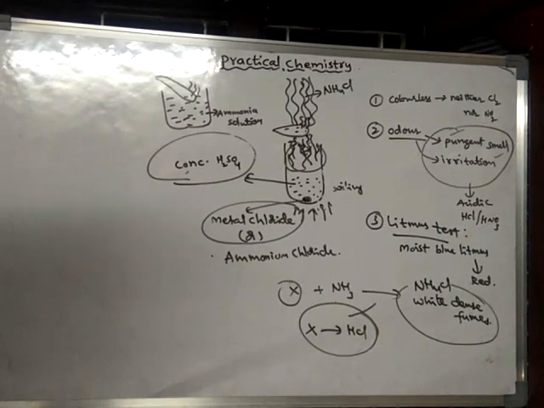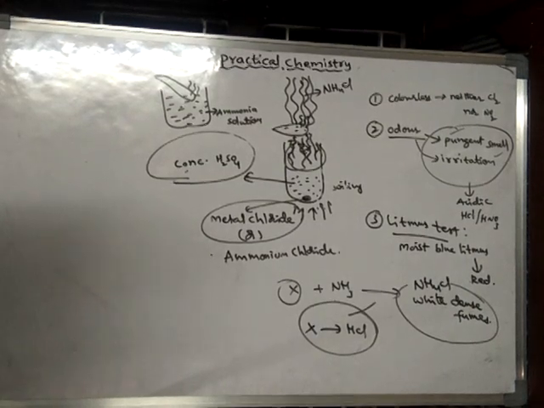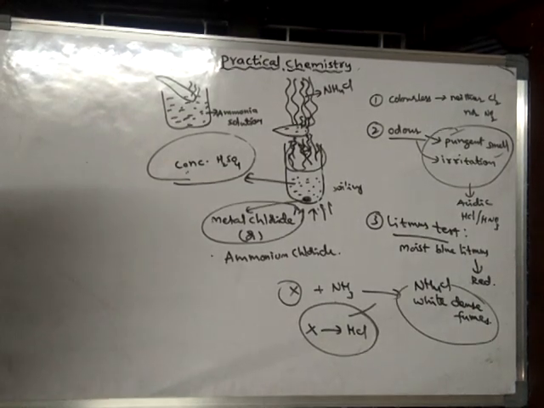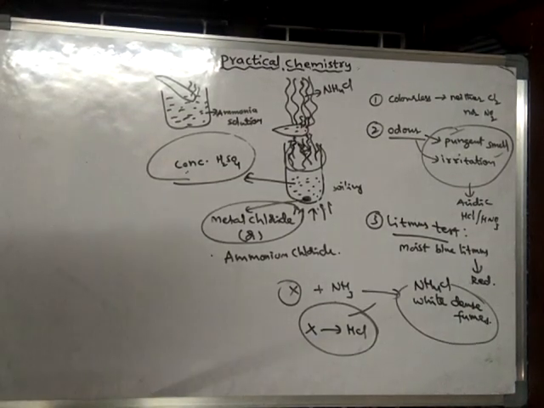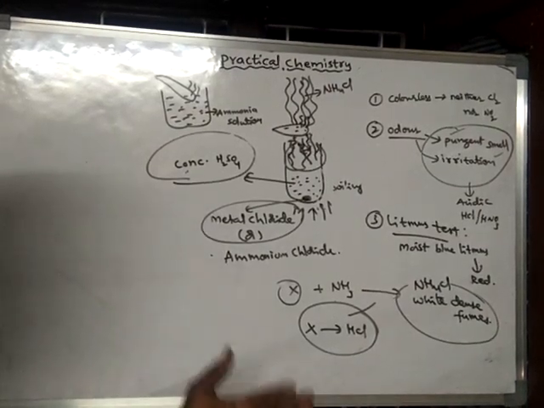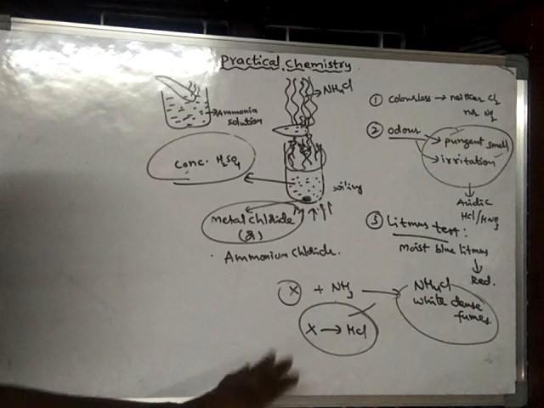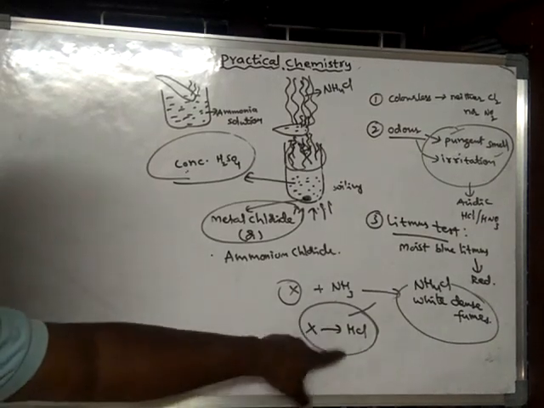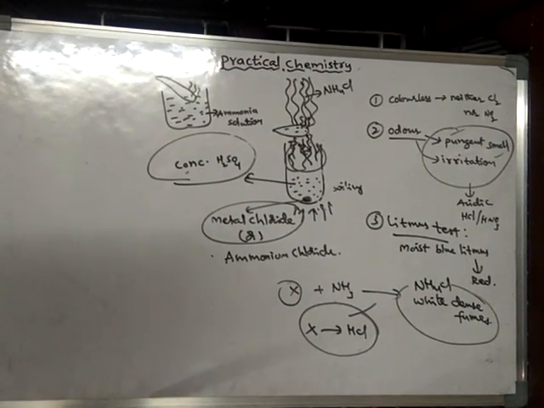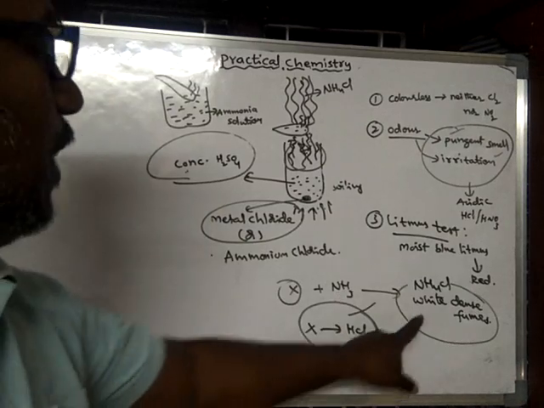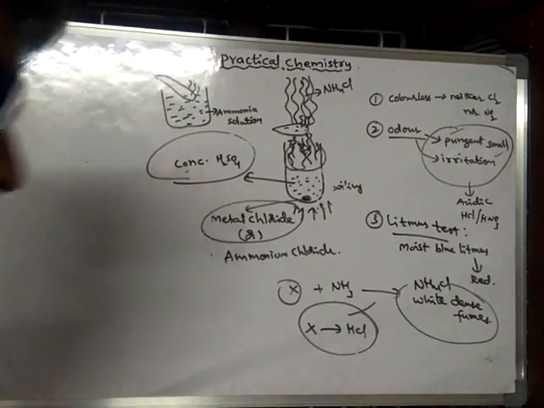Okay, HCl, that is a special case. See, ammonia when reacted with HCl produces white dense fumes. Even HCl when reacted with ammonia also produces white dense fumes. So whenever HCl and ammonia combine with each other, they produce white dense fumes of ammonium chloride.